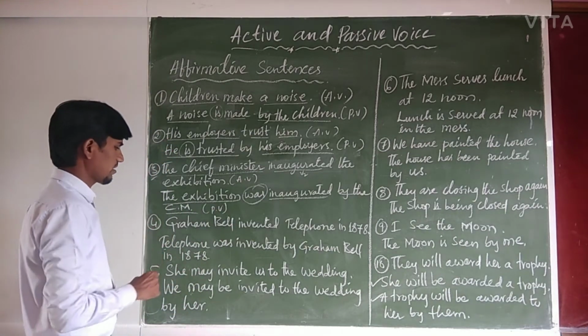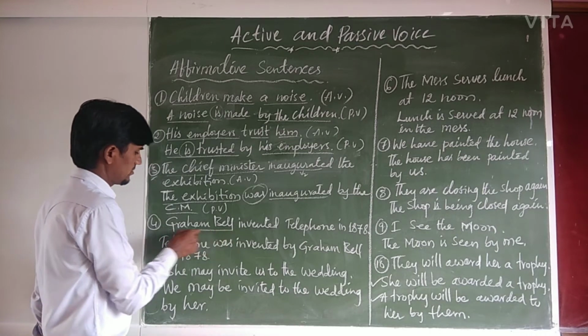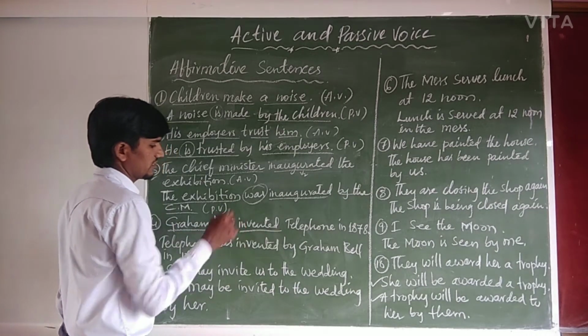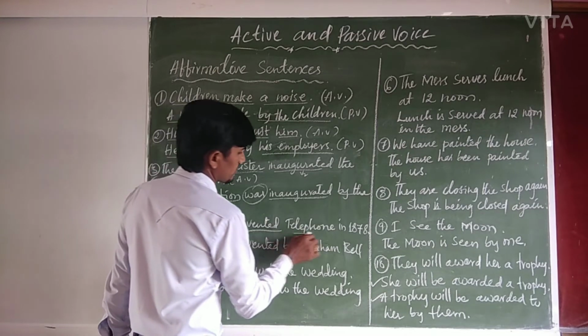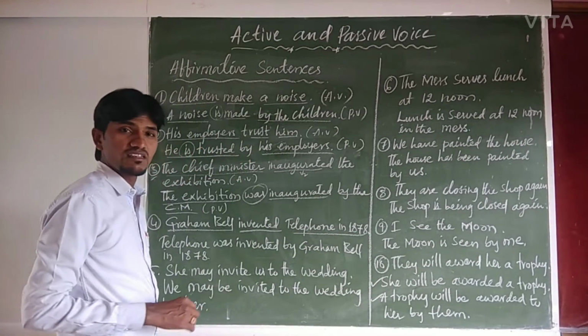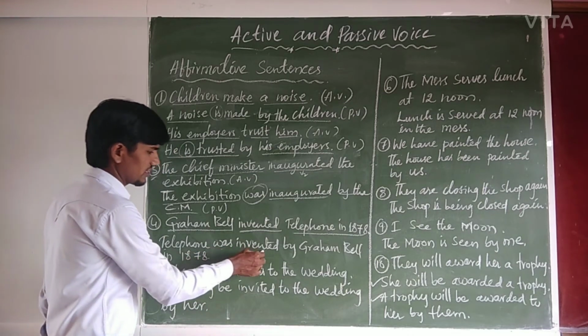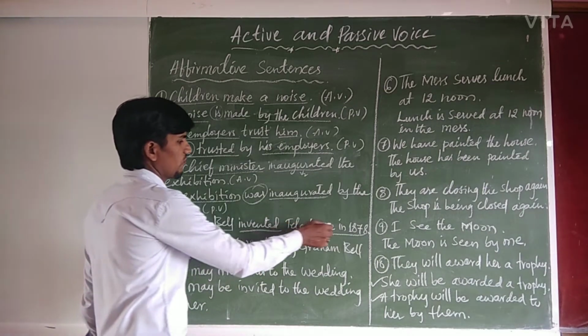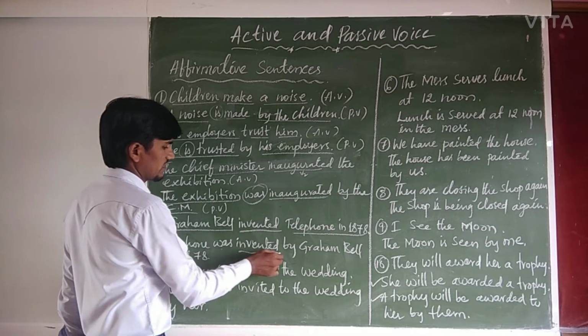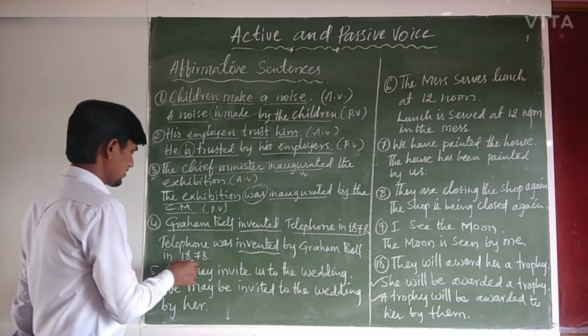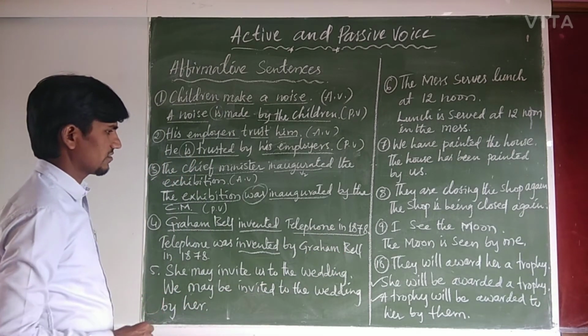Then in the fourth example, Graham Bell is the subject, invented is the verb, telephone in 1878. Alright, so telephone was invented, right, by Graham Bell in 1887.